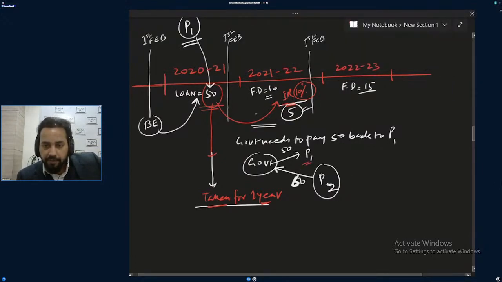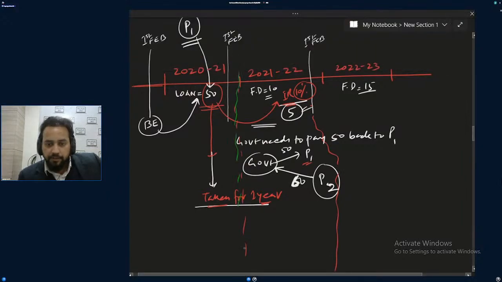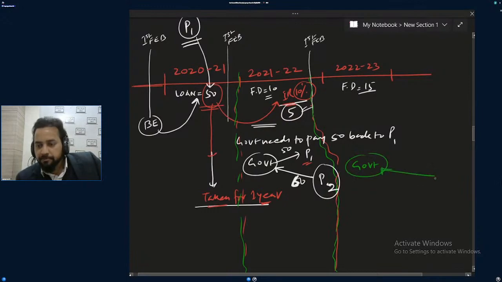So in here, this government is doing, I can make a line like this. Yes, this is like this. In this year, the government is doing like this. And in the next year, what is the government doing? Next year, the government is borrowing from P3, now from P3 to P2. Yes, very nice. From any party, these are market people. So from P3, the government would be taking. See, how much is P2 supposed to be given? How much is P2 supposed to be given?